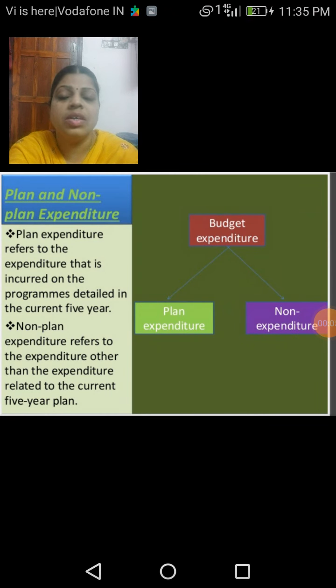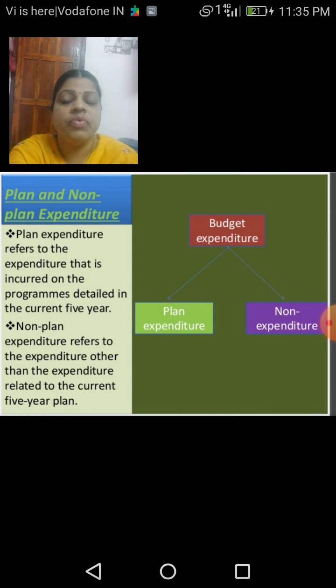Here in this module, we will discuss the different expenditures of the government, which is a topic from the unit Government, Budget and the Economy. We have already discussed the two types of expenditure, revenue expenditure and capital expenditure. Next, we are going to discuss plan expenditure as well as non-plan expenditure.